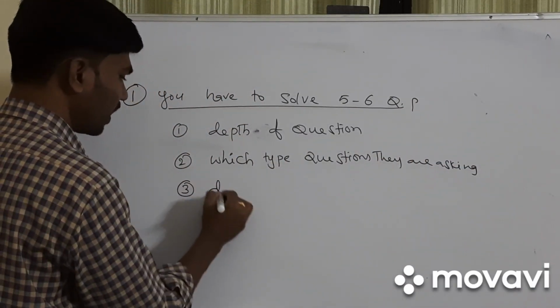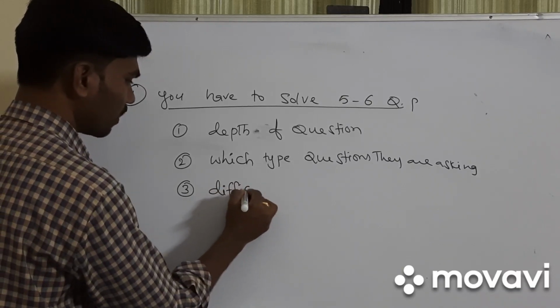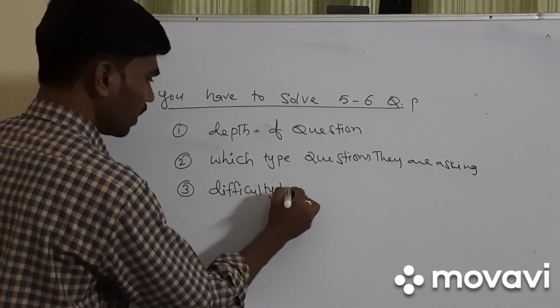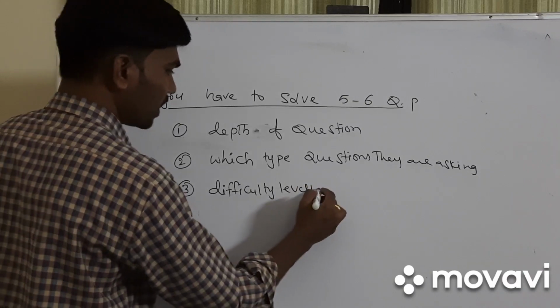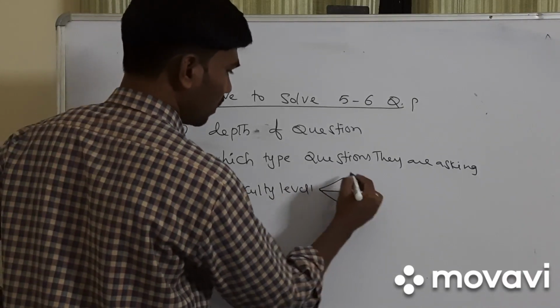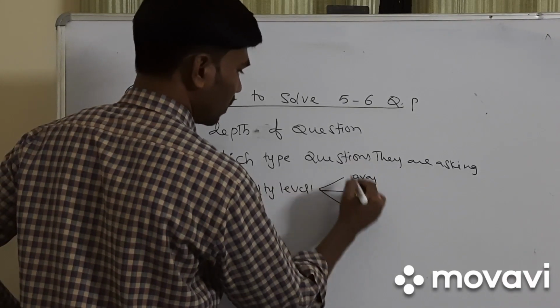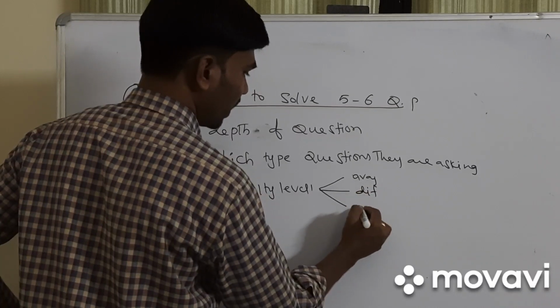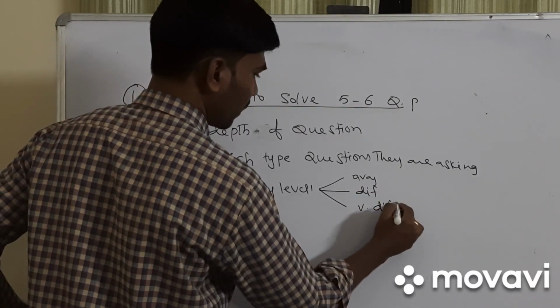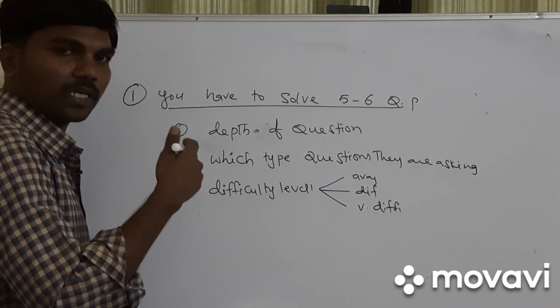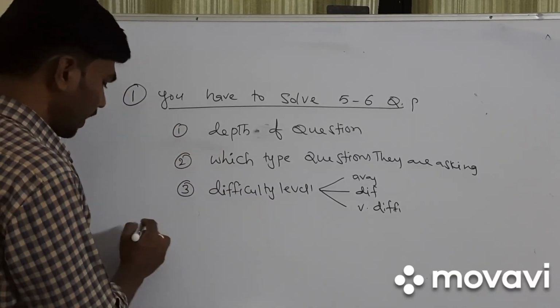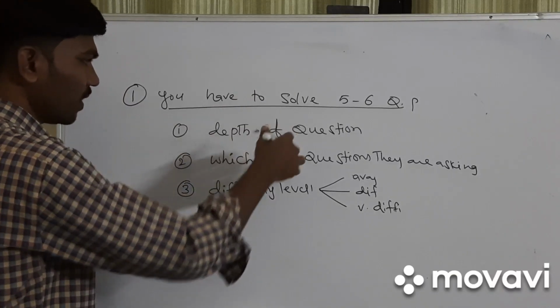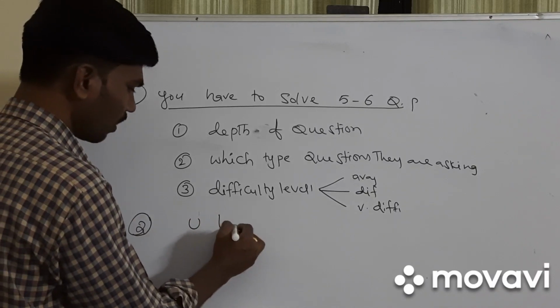And the difficulty level of questions. Based on difficulty level, questions are average, difficult, and very difficult. We can identify which type of question it is. And the next point is that after completion of this, you have to solve